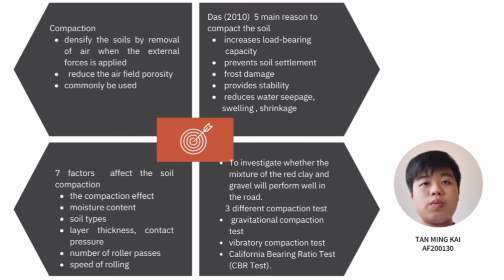So compaction is defined as a way to densify the soil by removal of air when an external force is applied to it. It is a common method to reduce the air-filled porosity because it can be done in a shorter time. Two main reasons to compact the soil are to increase load-bearing capacity and to prevent soil settlement and frost damage. There are three different compaction tests, such as Gravitational Compaction Test, Vibration Compaction Test, and California Bearing Ratio Test.